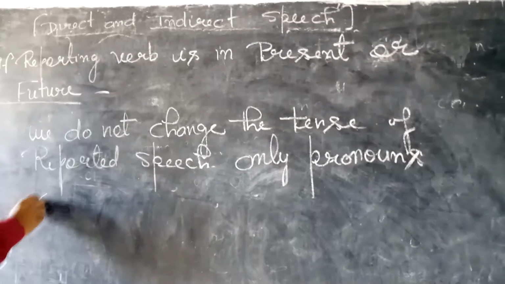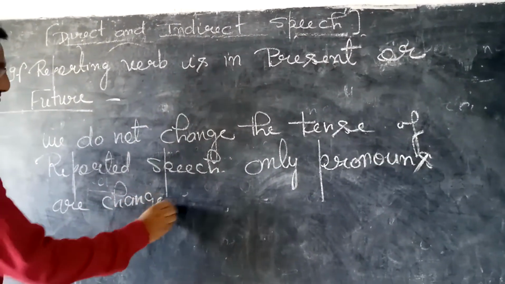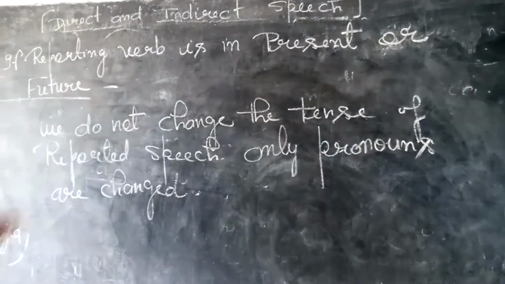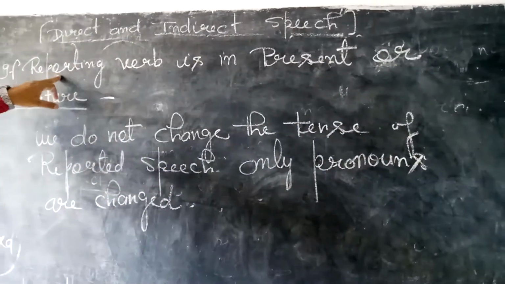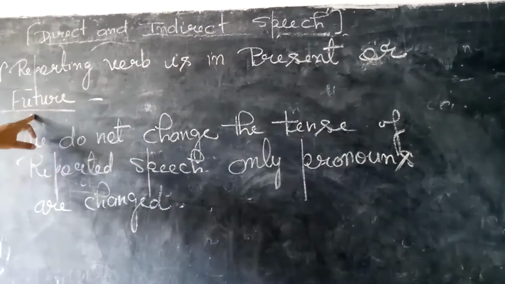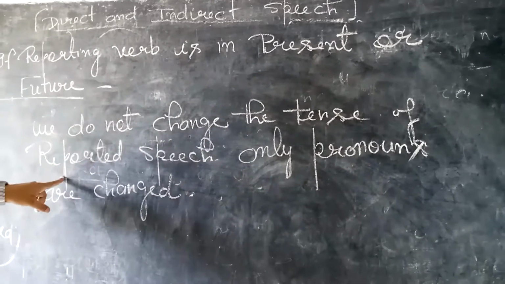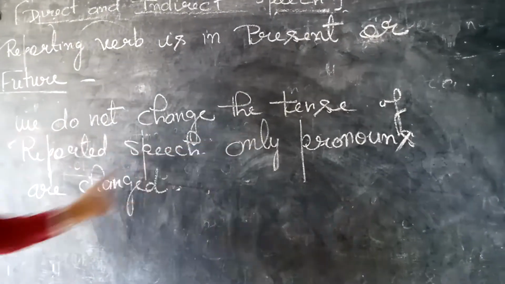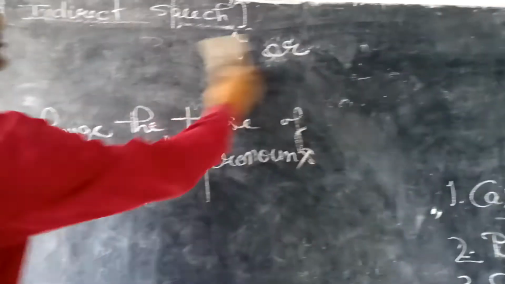Okay students, this thing should be on your fingertips, that if the reporting verb is in present or future tense, then we do not change the tense of reported speech at all. Only pronouns are changed. Now we will learn how the pronouns of reported speech are changed.